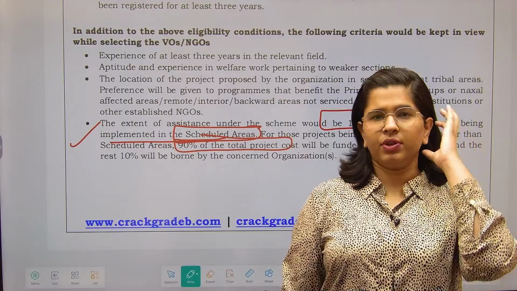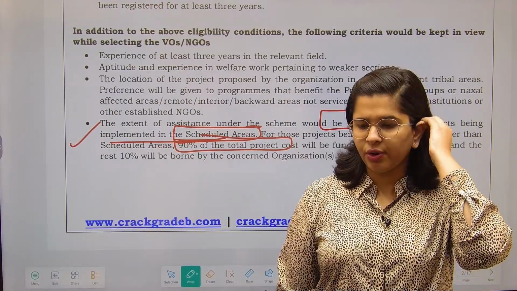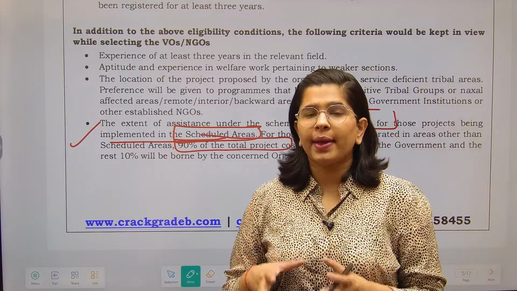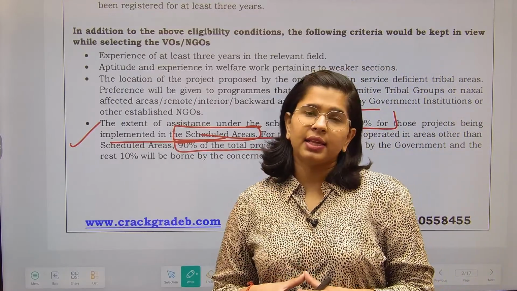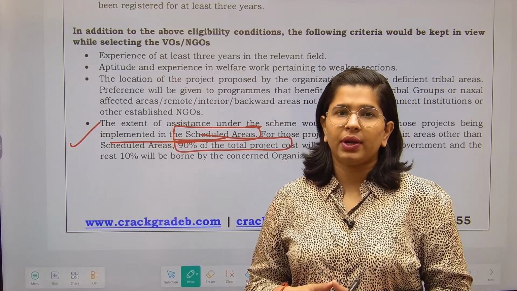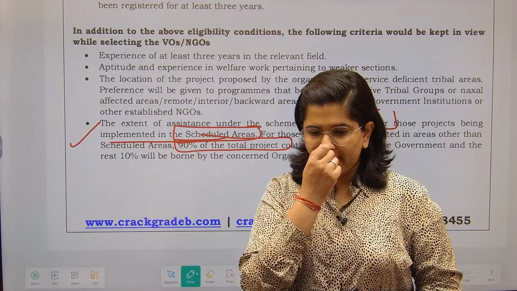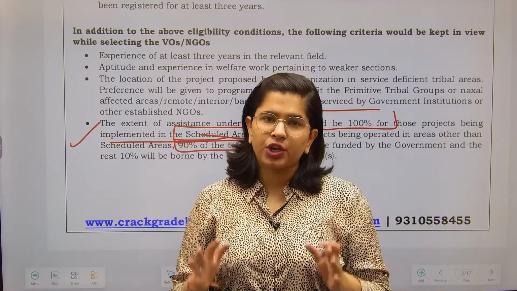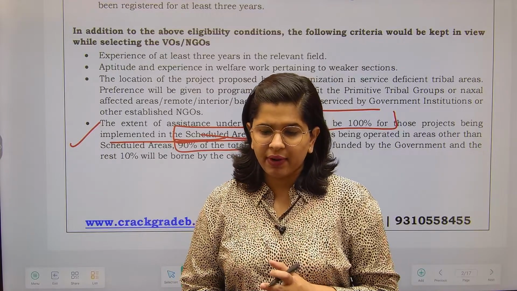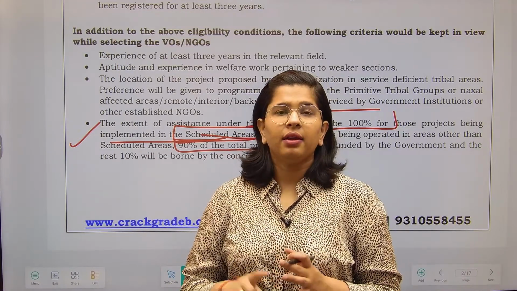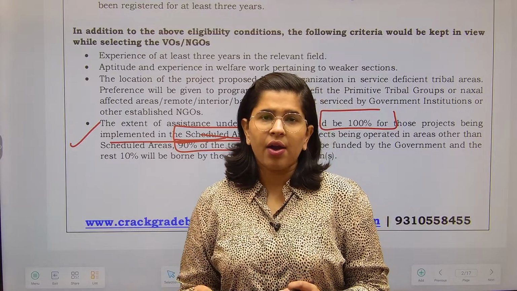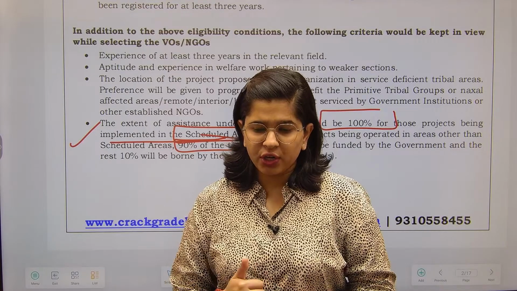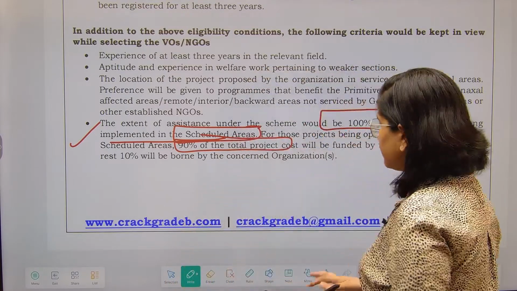Now, what is the difference between scheduled area and non-scheduled area? Scheduled area means all those areas which are identified as the tribes inhabited areas. In these areas, the majority of the population is of the tribes. So, we have identified them as the scheduled areas. And if the project is being implemented in scheduled areas, then 100% funding will be provided by the government. Apart from them, if the project is being implemented in non-scheduled areas, then government is going to provide just 90%. I hope that is enough.